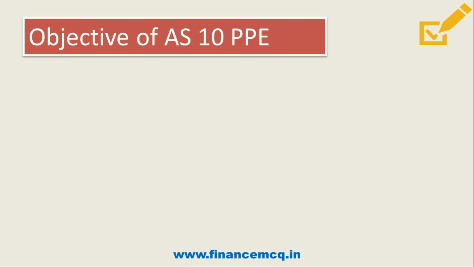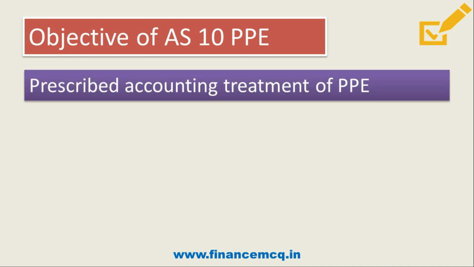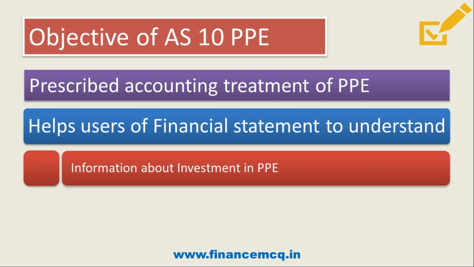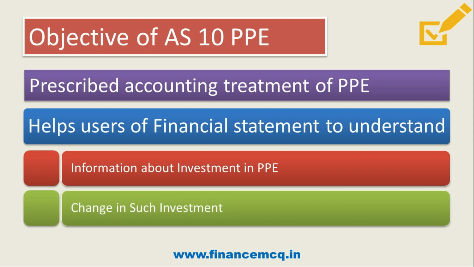Friends, let's first talk about the objective of Accounting Standard 10 property, plant and equipment. First, this standard prescribes the accounting treatment of PPE and it helps users of financial statements to understand information about investment in PPE and change in such investment. So overall, AS 10 property, plant and equipment prescribes accounting treatment and information about investment in PPE of an enterprise. I hope these points are clear. Now let's move on to the next point.